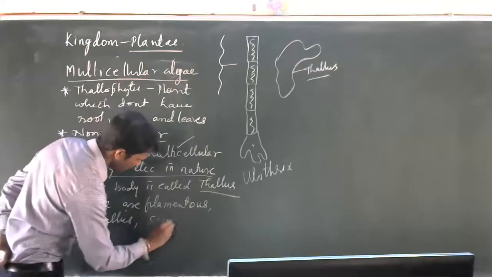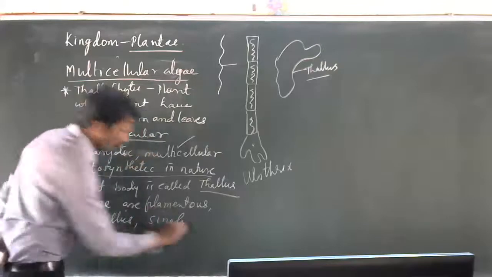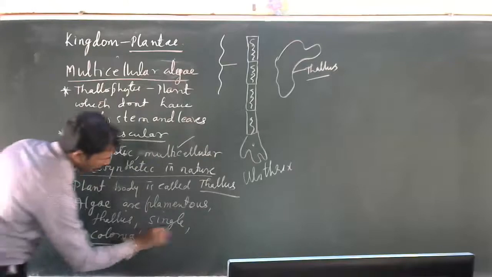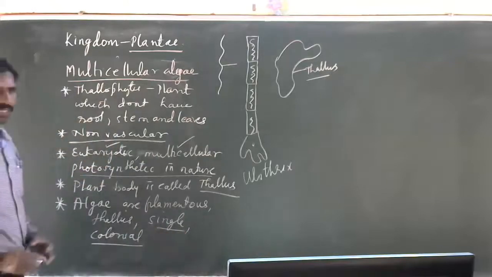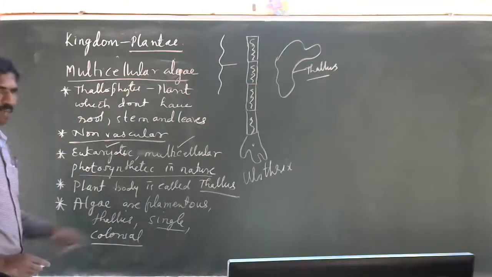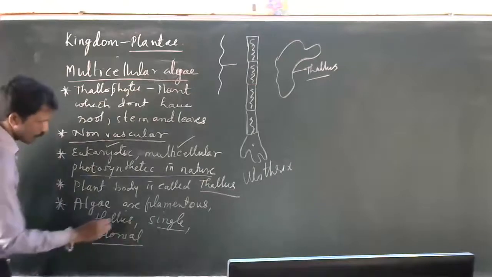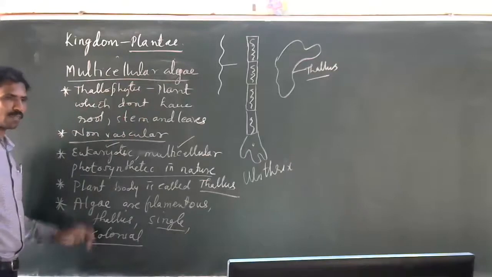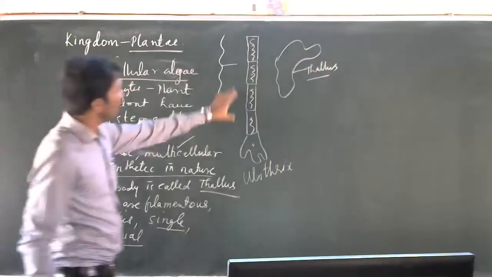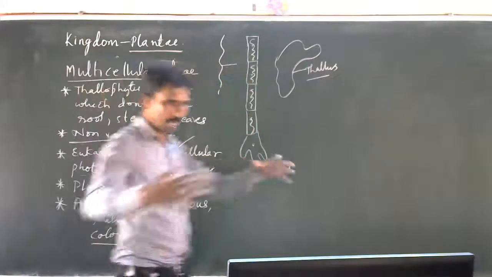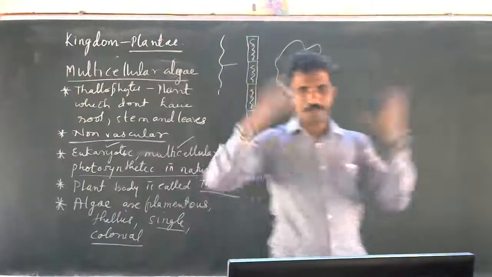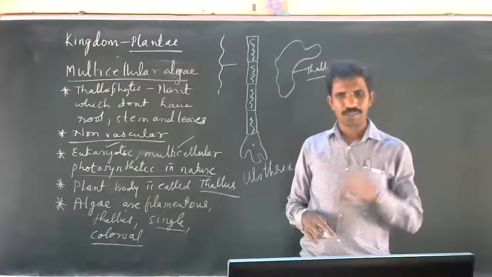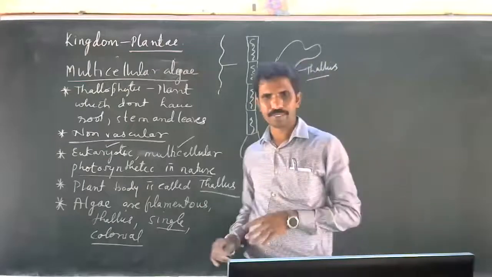Sometimes they are single or they are colonial. Colonial means what? Single algae are present, for example Chlamydomonas. Chlamydomonas is a single algae. Colonial means they have more number of cells. They make a colony, means more number of algae cells put together. That's called a colony.